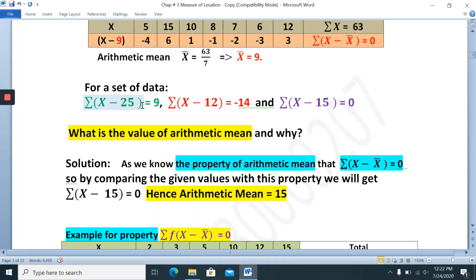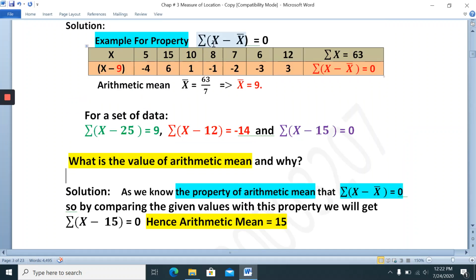This is the property: summation x minus x bar is equal to 0. Everywhere, x minus x bar total will be equal to 0. So look here, in which the summation is 0. Here the total is 9. Here the total of this question is 14. Here the total of this is 0. So it means our answer is here. According to the property, the total is 0 here. So our answer is 15 according to this property.